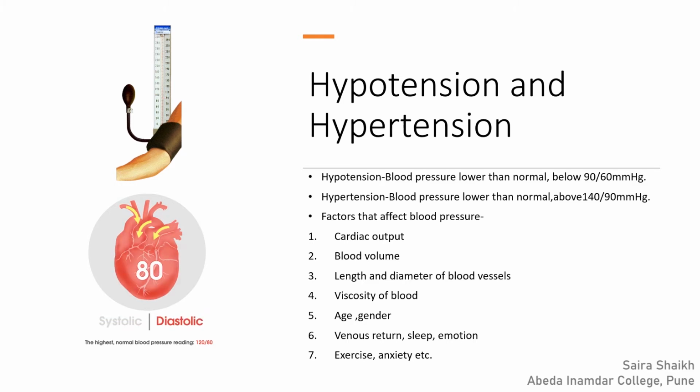Next factor is the viscosity of blood. If the blood is viscous, blood pressure will be more, and if the blood is thin, the blood pressure will be less. Not only that, blood pressure also depends upon age, gender, emotion, exercise, and the venous return volume of the blood. All this affects blood pressure.